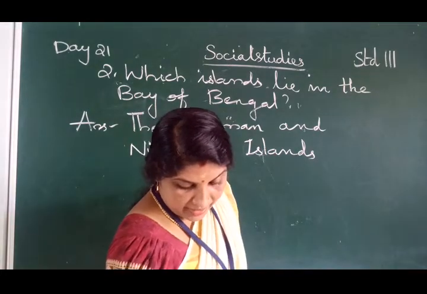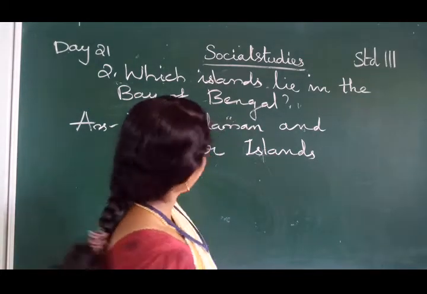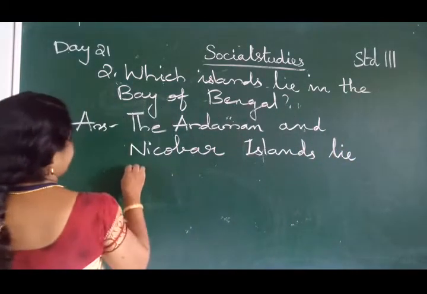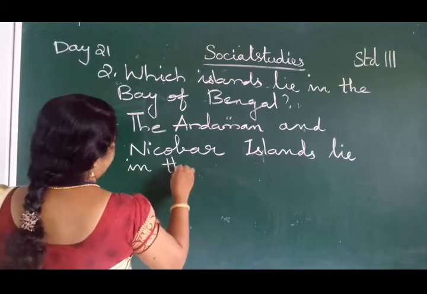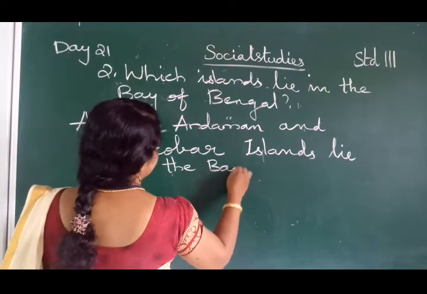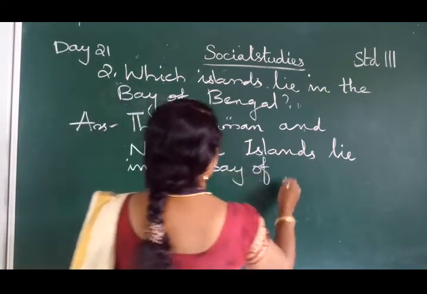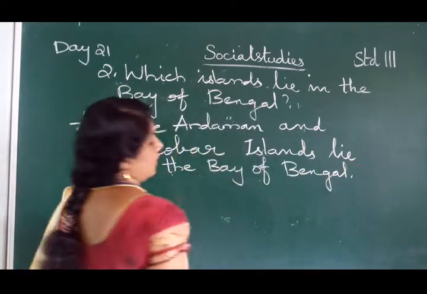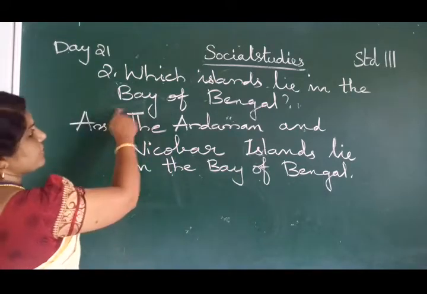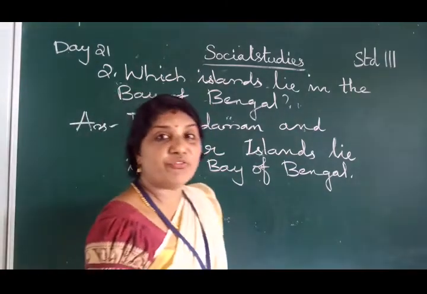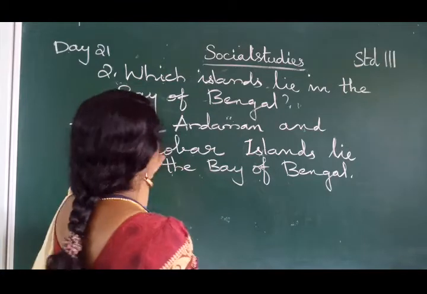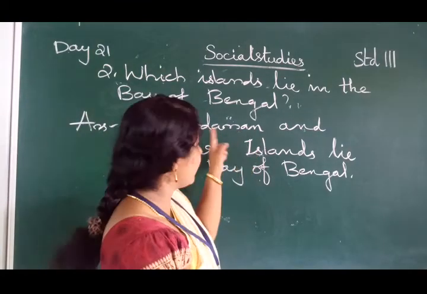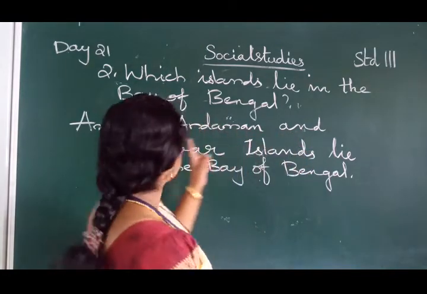The Andaman and Nicobar Islands lie in the Bay of Bengal. Look at the second one, children. Which islands lie in the Bay of Bengal? The answer is: T-H-E, the. A-N-D-A-M-A-N, Andaman.